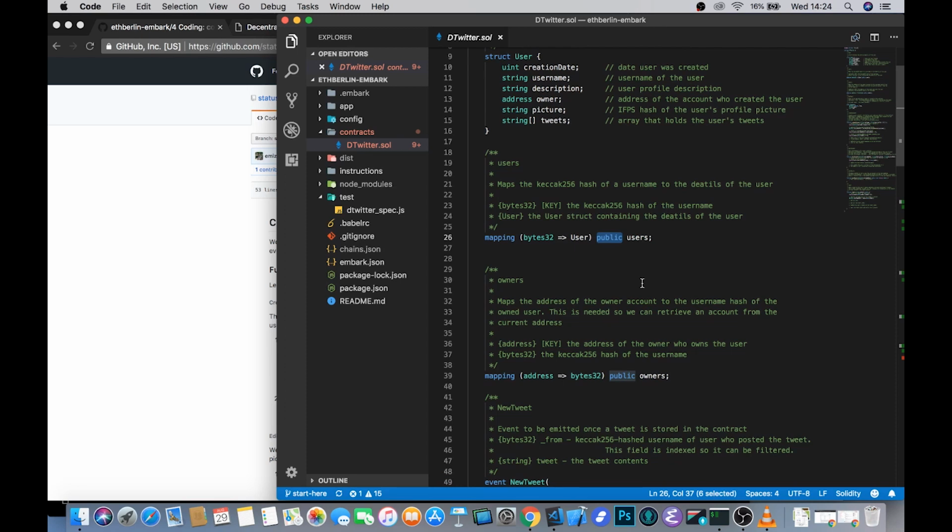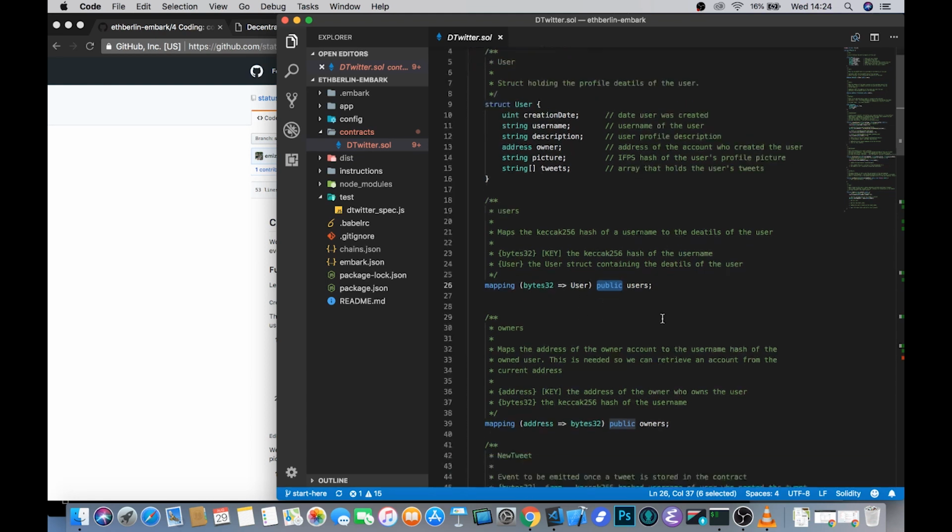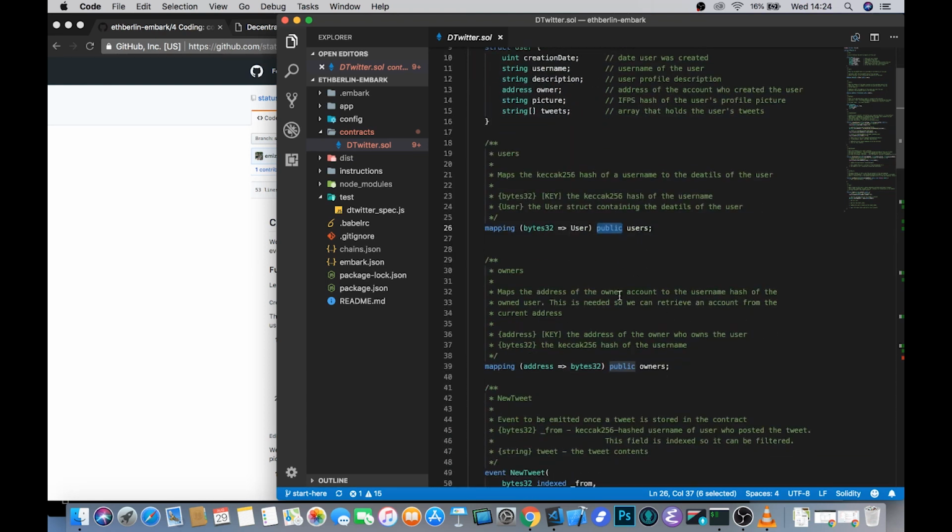So if you declare some structure, or function rather, if you declare some structure as public, then there will be an automatic getter function that is written for that. It means that we can use these two public mappings to fetch users and owners without actually having to write our own get functions for them.